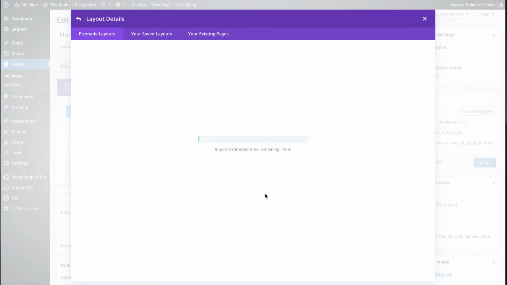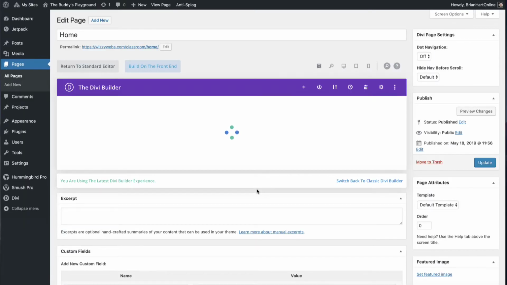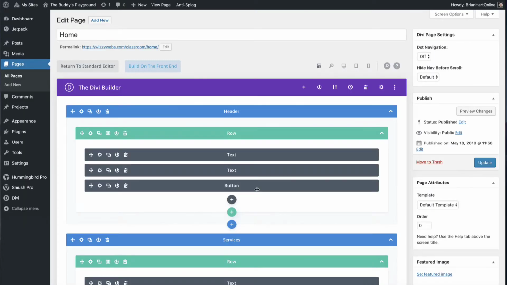Coffee time, I think. That's really noisy. Now this is normally quicker than this, but I think my internet connection is a bit slow. And there we go. Now we're on the back end, so this doesn't look much to you at the moment. So let's take it onto the front end by clicking that there, because you're probably going to want to do this more on the front end because it's more visual.